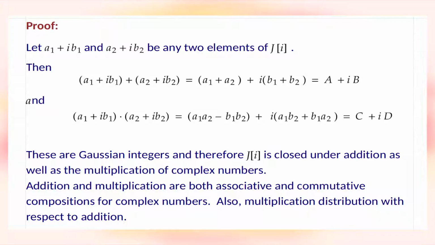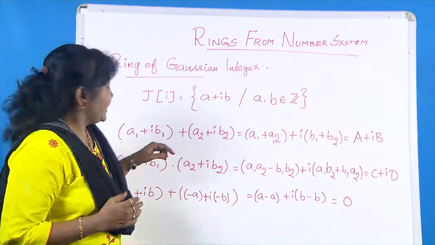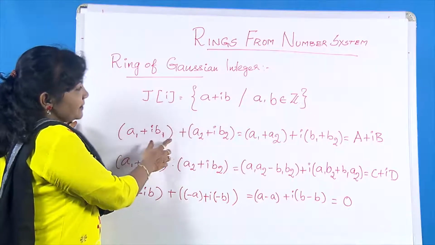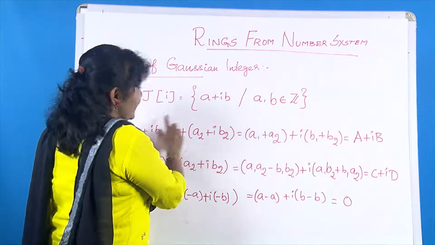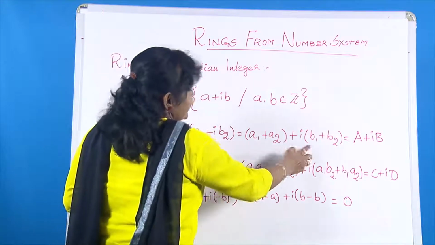Let a1 plus ib1 and a2 plus ib2 be any two elements of J(i). Then (a1 plus ib1) plus (a2 plus ib2) is equal to (a1 plus a2) plus i times (b1 plus b2), taking i as the common factor.